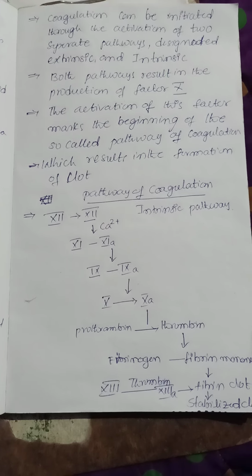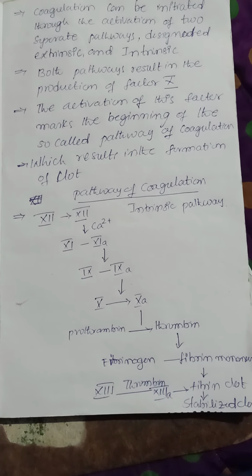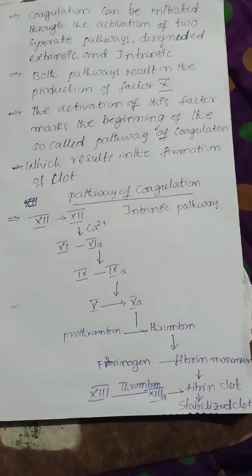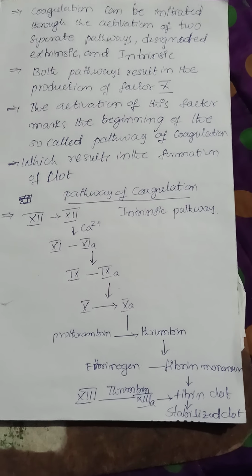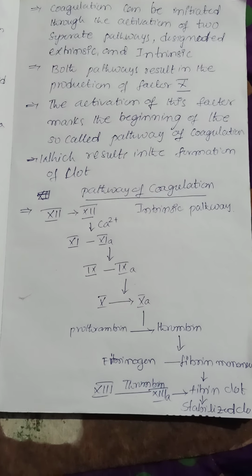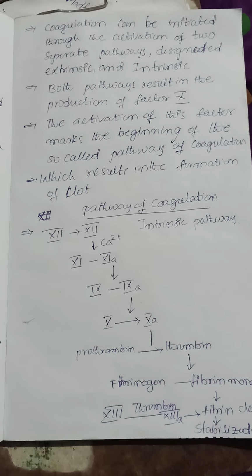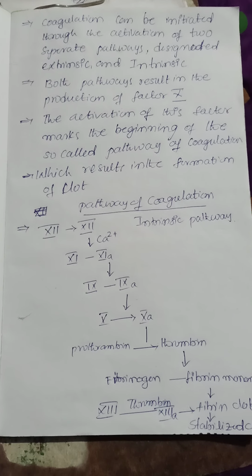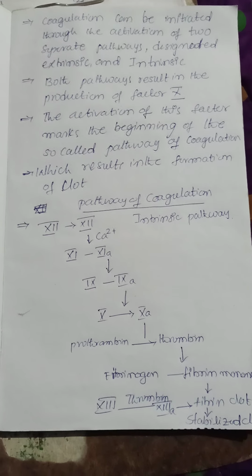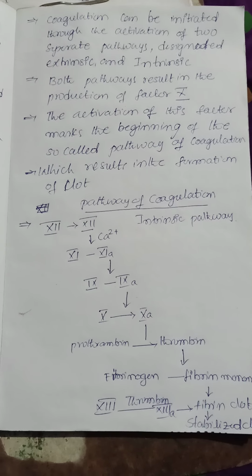There are two pathways of coagulation. In this video we are going to discuss the intrinsic pathway and extrinsic pathway, and the clotting factors we will discuss in the next video. This is the crucial pathway. The intrinsic pathway most probably occurs when injuries occur in your body.